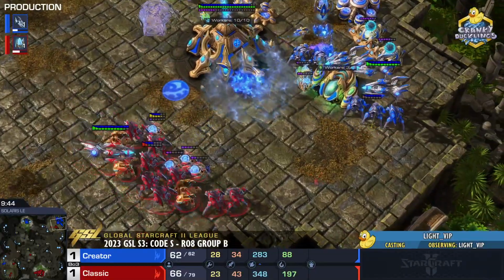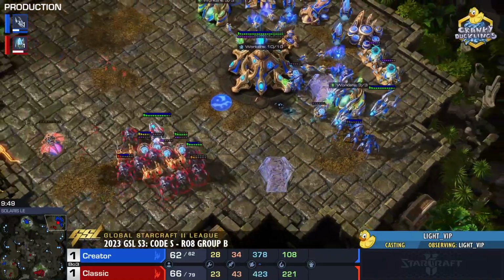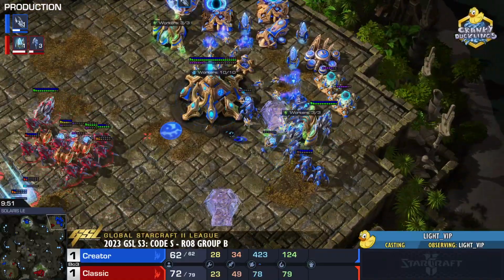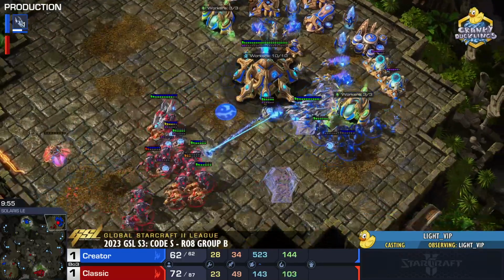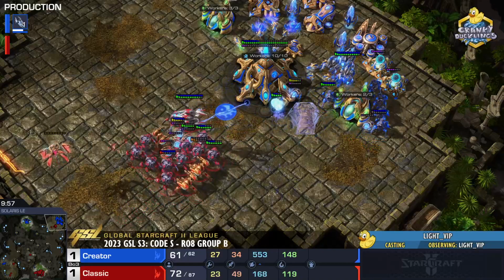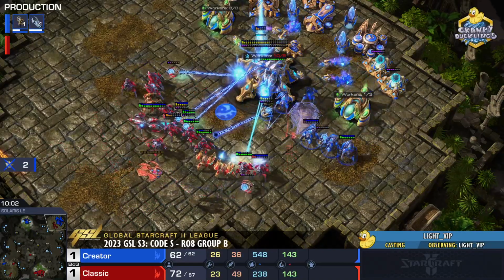Creator, not like this. Pylon goes down. Additional force fields as well. We don't want to overextend. We have to respect the shield batteries and the overcharge. Slow and steady here for Classic. But again, he has just such an intense army. He's going straight for the Nexus itself.